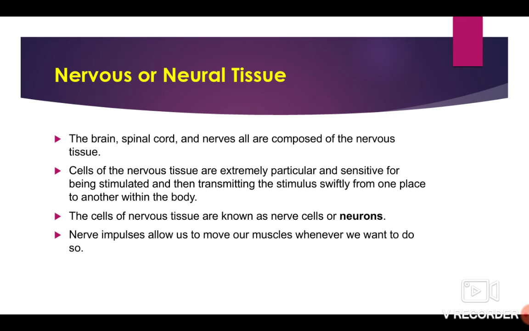Nervous or neural tissue. The brain, spinal cord, and nerves all are composed of the nervous tissue. Cells of the nervous tissue are extremely particular and sensitive for being stimulated and then transmitting the stimulus swiftly from one place to another within the body. The cells of the nervous tissue are known as the nerve cells or neurons. Nerve impulses allow us to move our muscles whenever we want to do so.